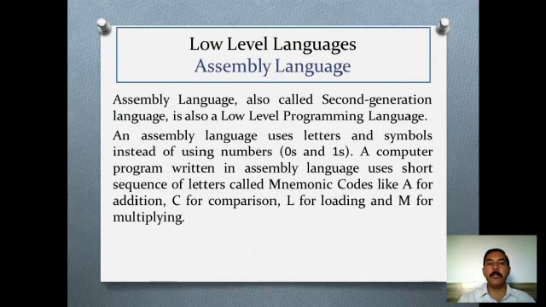Second category of low level languages is assembly language. Assembly language, also called second generation language, is also a low level programming language. An assembly language uses letters and symbols instead of using numbers like zeros and ones. A computer program written in assembly language uses short sequence of letters called mnemonics, or mnemonic codes, like A for addition, C for comparison, L for loading and M for multiplying.